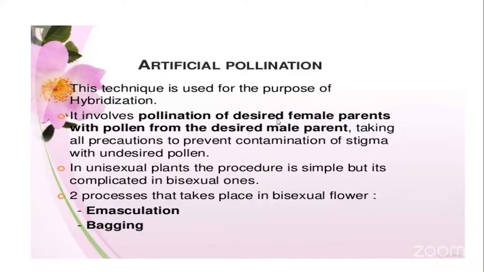With the advancement of science and technology, cross-pollination can also be carried out by an artificial method, which is called hybridization. That is, with the involvement of a human being, cross-pollination can be carried out.